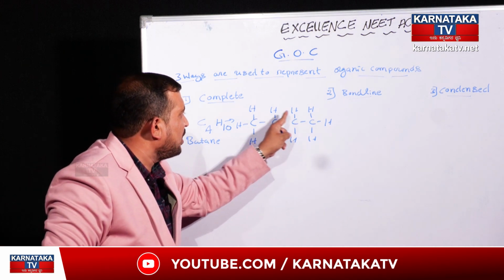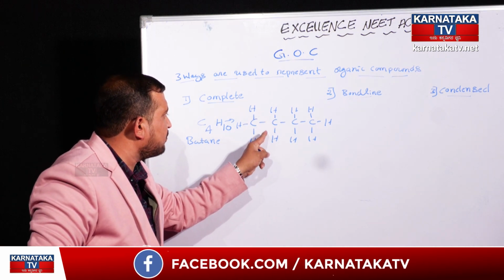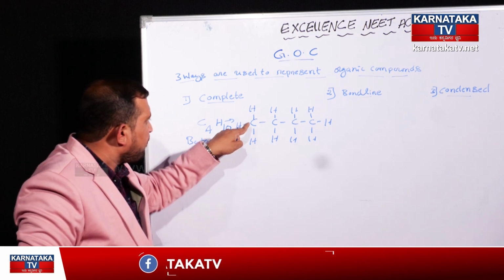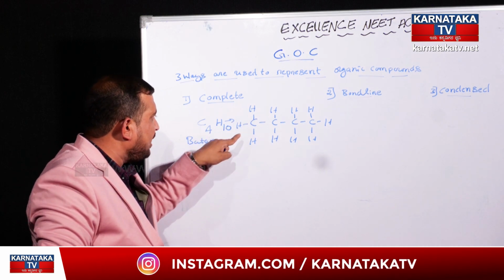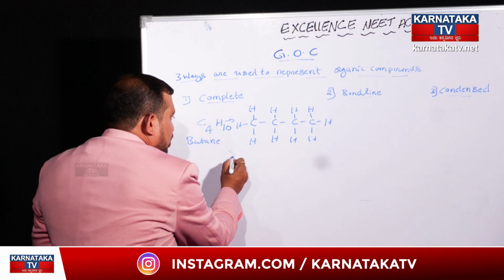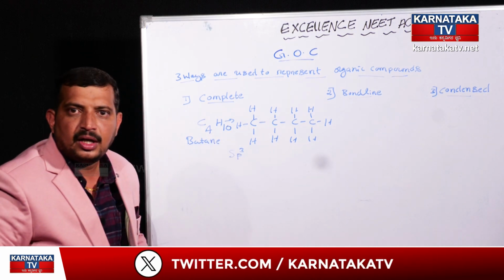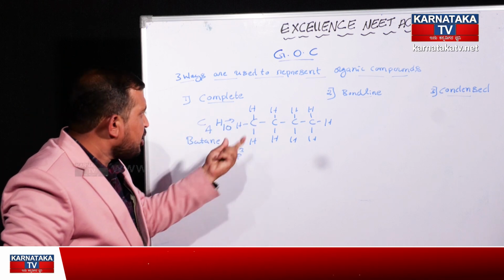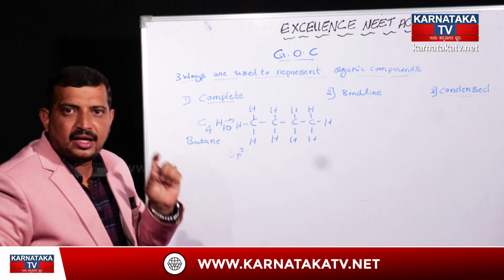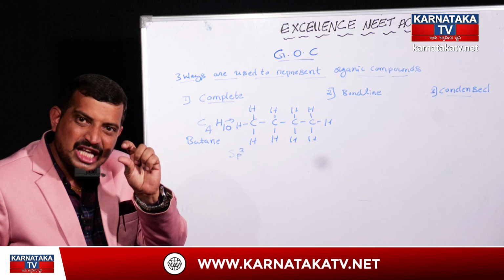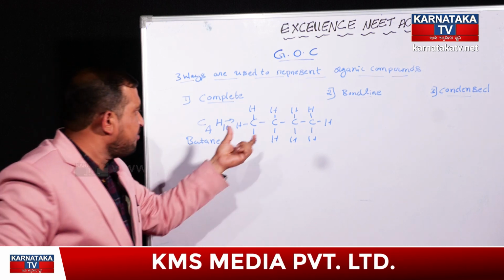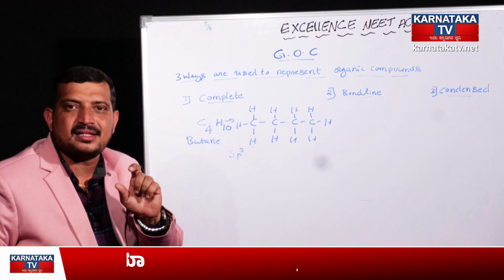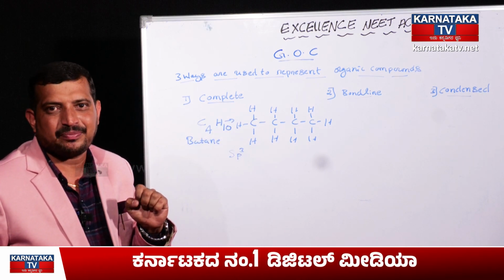How the carbon atom will have all the hydrogen atoms and how this carbon atom is going to be structured. We know that each and every carbon atom with single bonds around it has sp3 hybridization. That also we should know, sp3 hybridized carbon atom. If a double bond is there between the carbon atoms, then the hybridization is called sp2 hybridized carbon atom. If a triple bond is there between the carbon atoms, then that is considered an sp hybridized carbon atom.